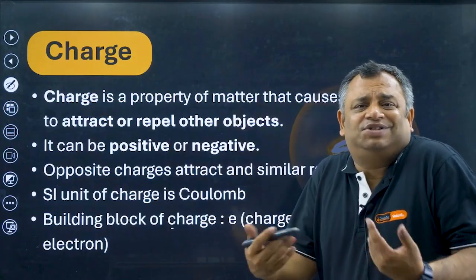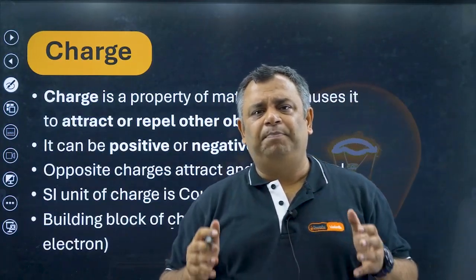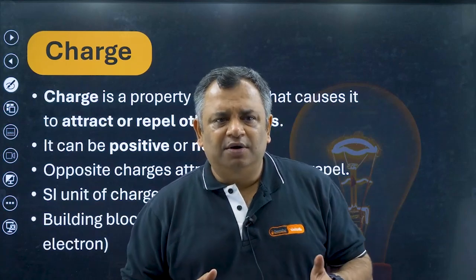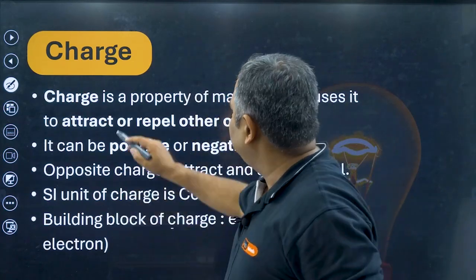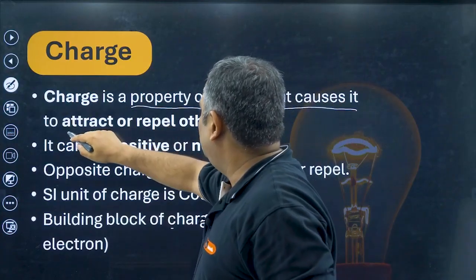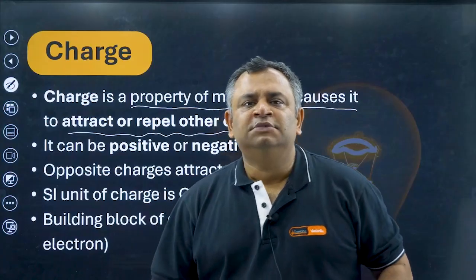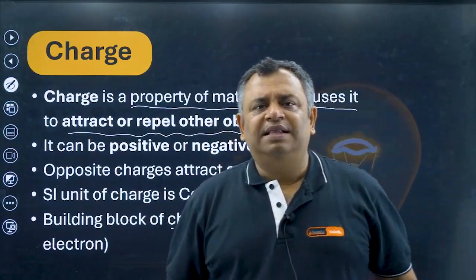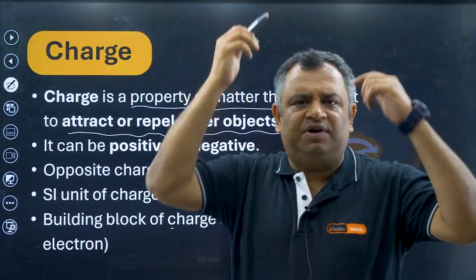So moving ahead to the first topic, which is charge. So what is charge? Basically, charge is the property of a body to attract other bodies. Charge is property of matter that causes it to attract or repel other objects. Now you must have heard that people got stuck in power electrical lines. Why?